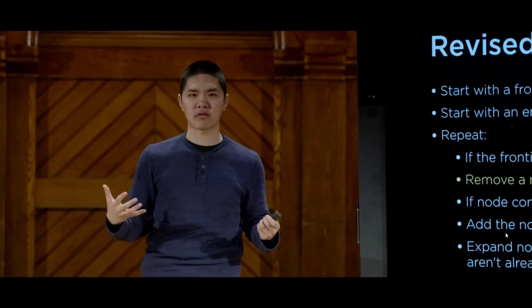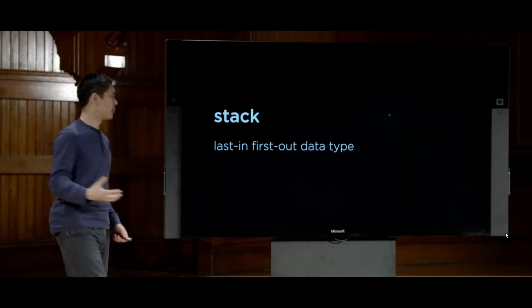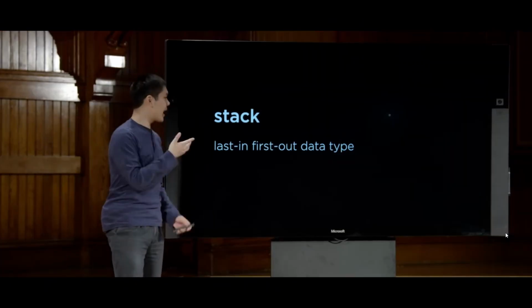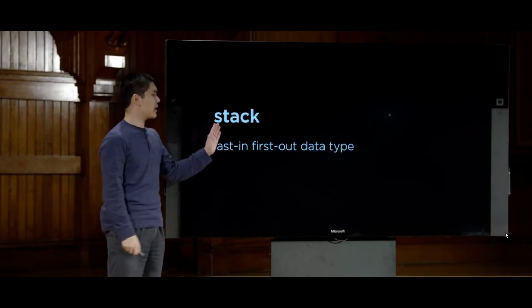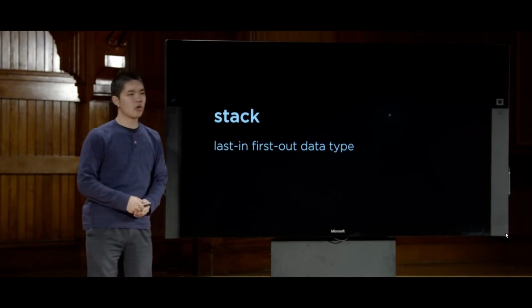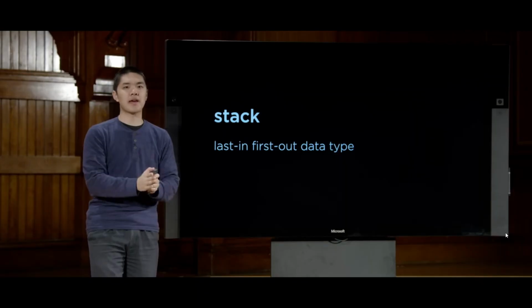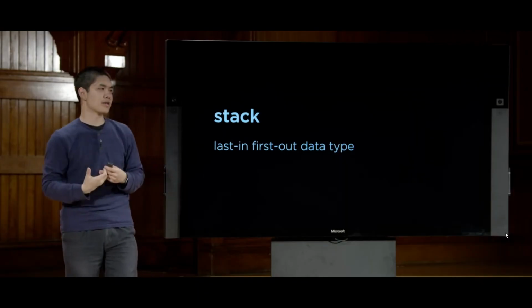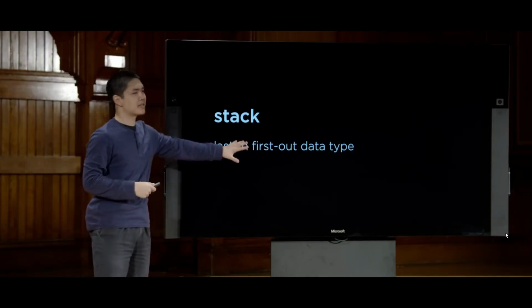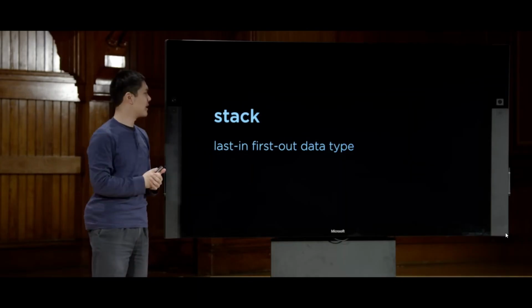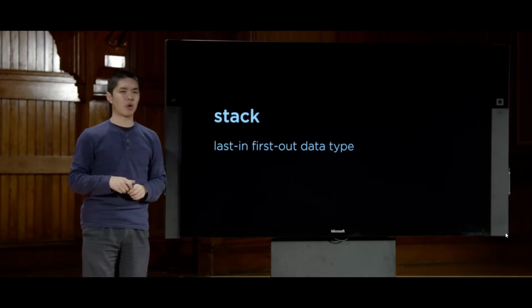And one of the simplest data structures for adding and removing elements is something called a stack. A stack is a data structure that is a last in, first out data type, which means the last thing that I add to the frontier is going to be the first thing that I remove from the frontier. So the most recent thing to go into the stack, or the frontier in this case, is going to be the node that I explore.